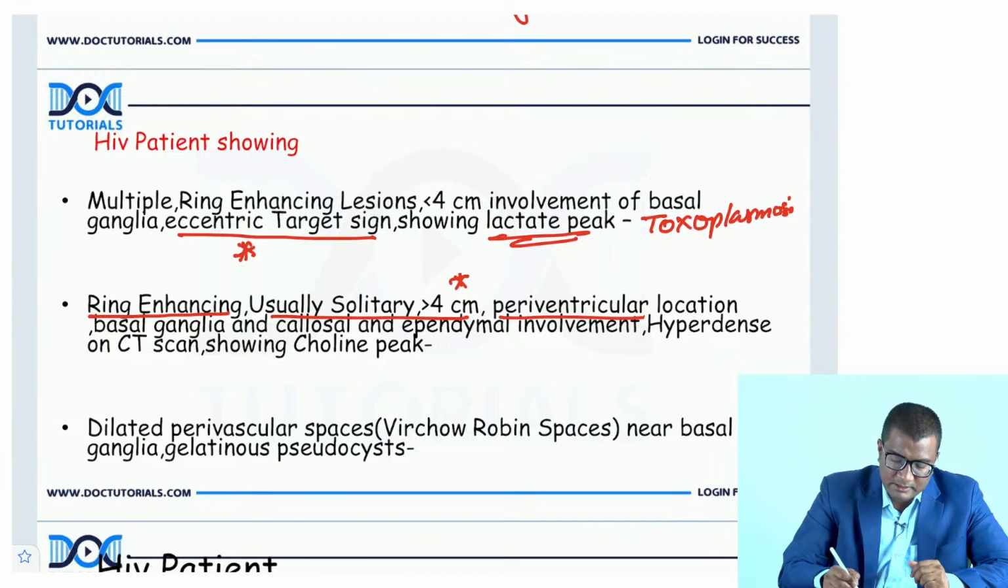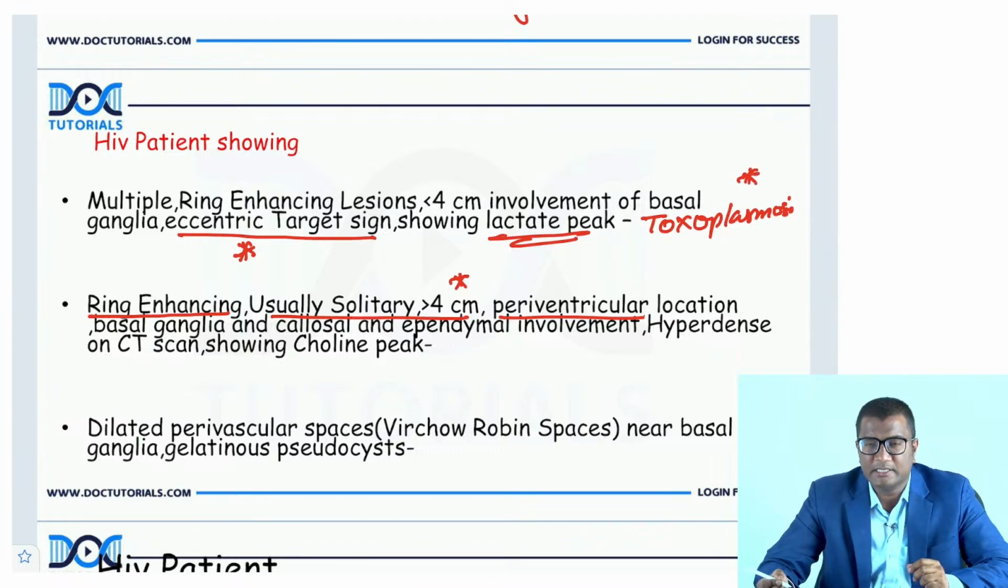Now, the problem is that toxoplasmosis and primary CNS lymphoma are close differentials. Okay, you need to understand. You need to be very careful. Both of them are ring enhancing. Both of them occur in HIV/AIDS patients, right? So be careful with the words given to you.